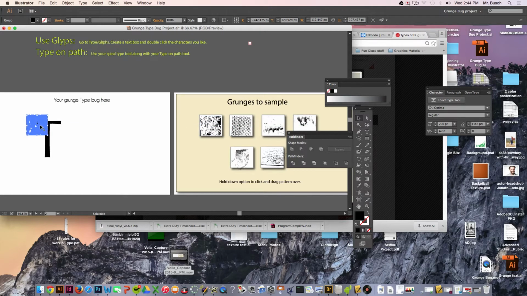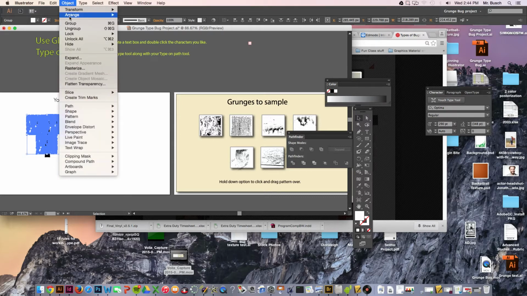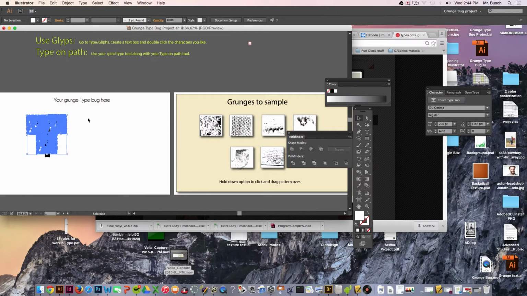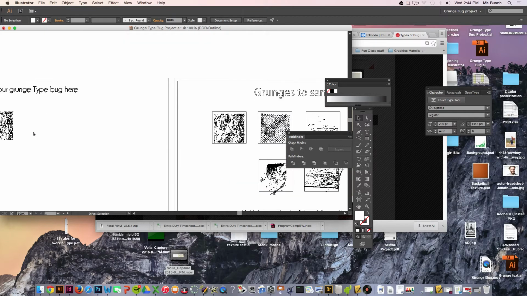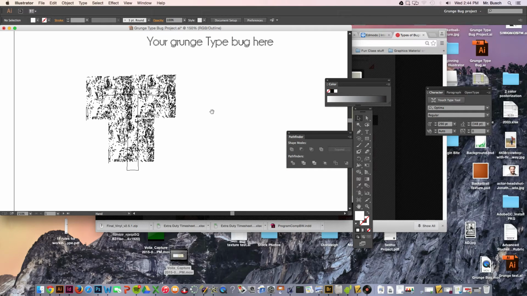I'm going to put that on top of there, put one right there, and then another down here. Next I'm going to hold down Shift and select all three of them. Make sure the color is white, and go to Object, Arrange, Bring to Front. Now when I click away, you see that my type looks grunge, but if I go into the outline feature, which is Command Y, and zoom in on my letter, you can see that it's far from an actual letter.